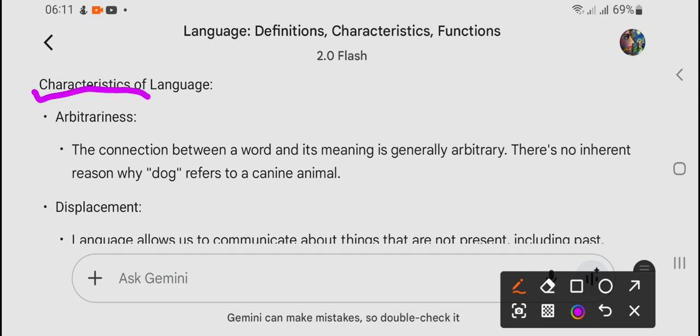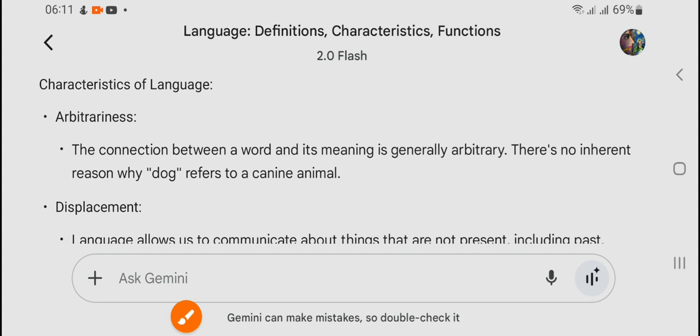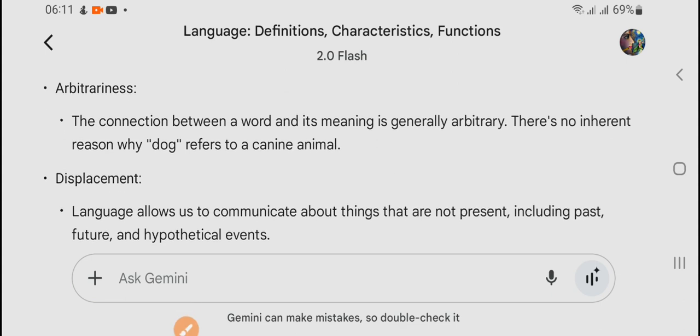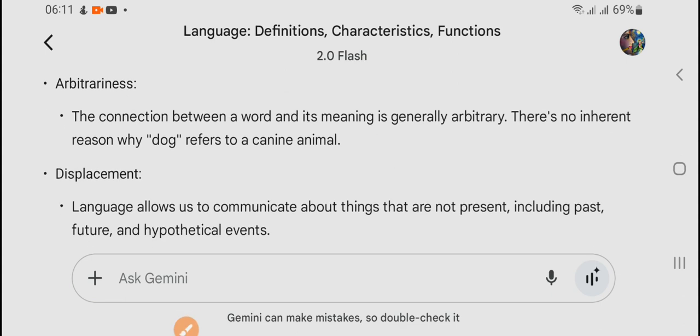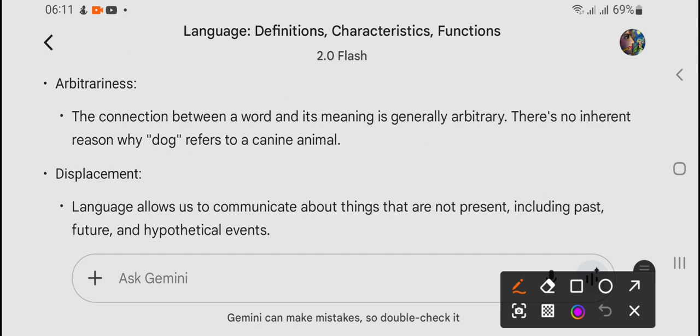Number two, you can say it is used for talking, right? Then through a smartphone we can connect with the world. These are the characteristics. Similarly here, if you think about what language is, first of all, arbitrariness, right?